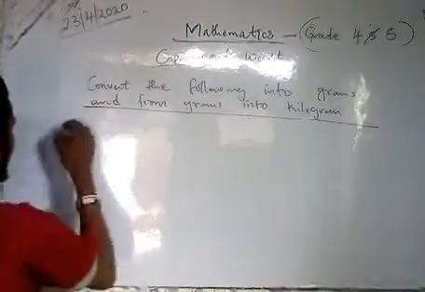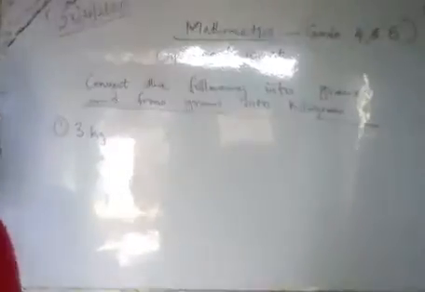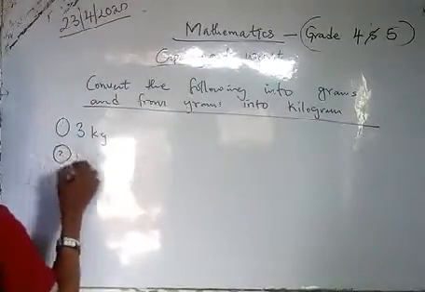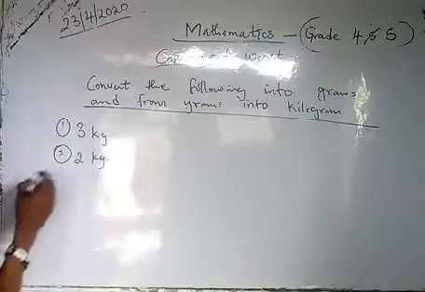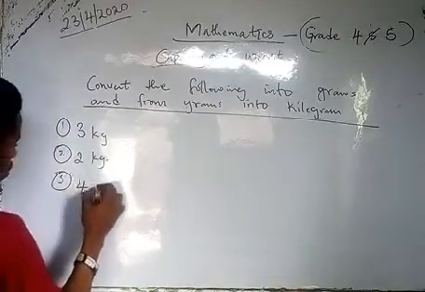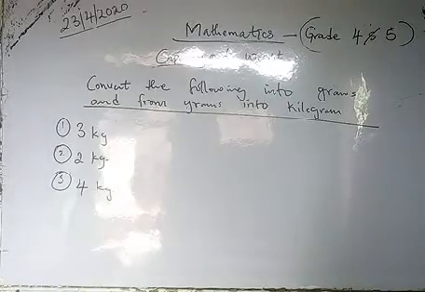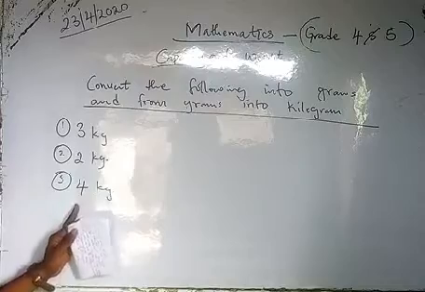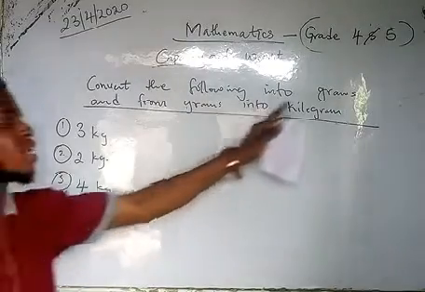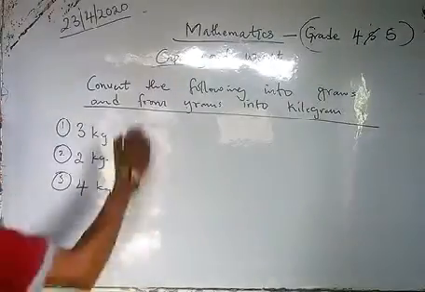That's what I want to take now. Number 1, 3 kg. That is kilogram. Number 2, 2 kg. Number 3, 4 kg. Now, these are in kgs, so we are converting to grams now. Later, we will convert it back to kilograms.